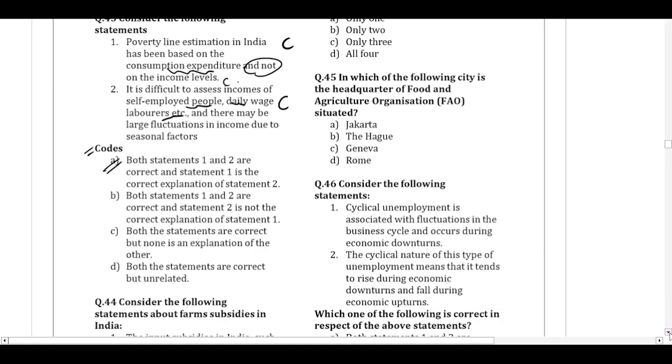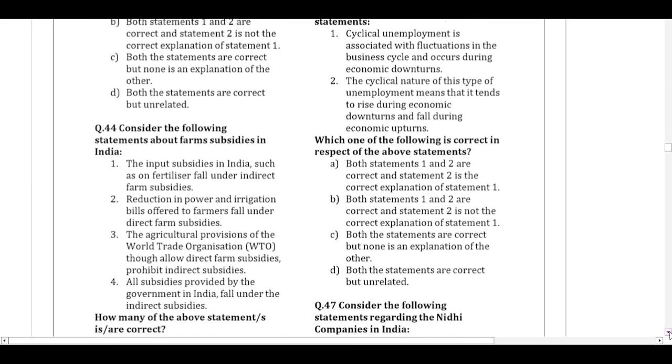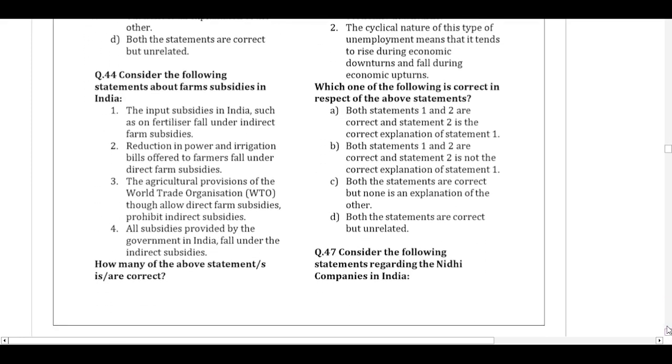Moving on to question number 44. The input subsidies in India, such as on fertilizer, fall under the indirect subsidies. Fertilizer subsidies are indirect subsidies because, unlike the direct cash transfer, which happens to the farmer's bank account, say in the case of the PM Kisan Yojana, it's not happening in the indirect subsidies. This is the example of direct subsidy.